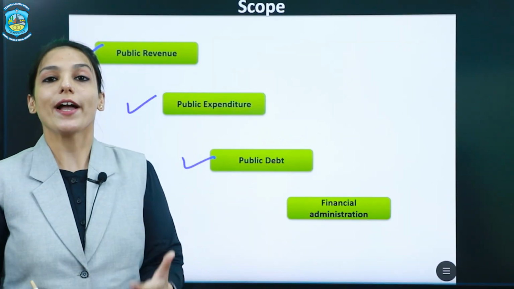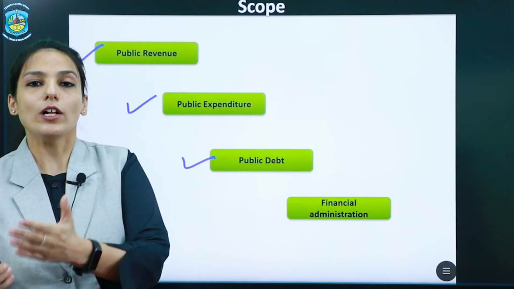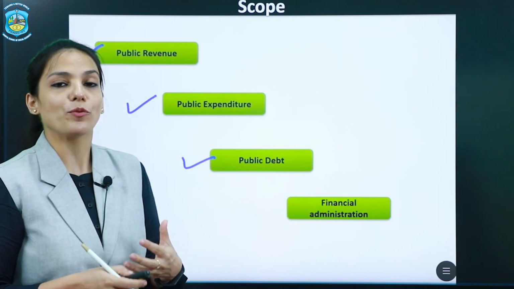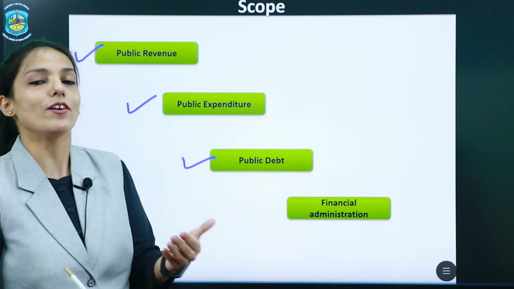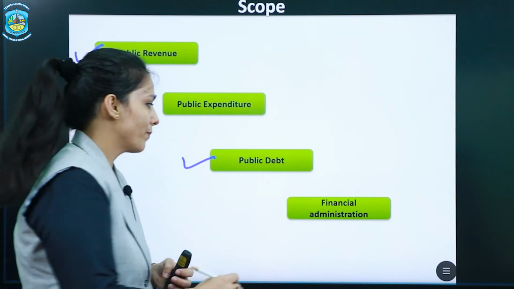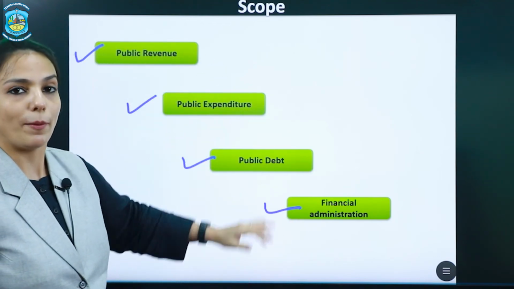And last is financial administration. Financial administration is all the activities that aim at providing the funds at the right time and ensuring their availability to the government. Okay, so that was the scope of public finance.